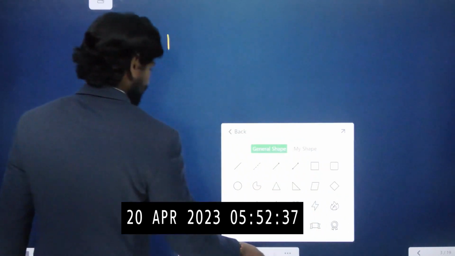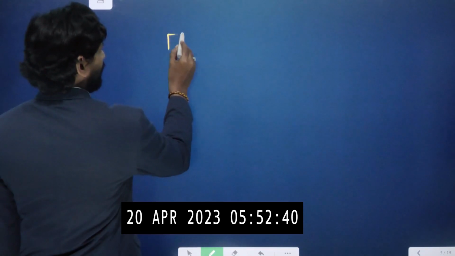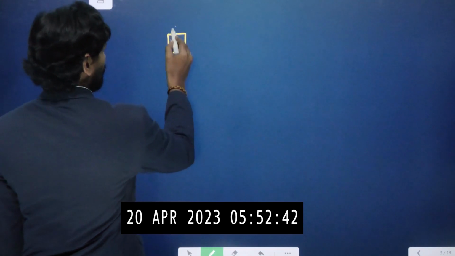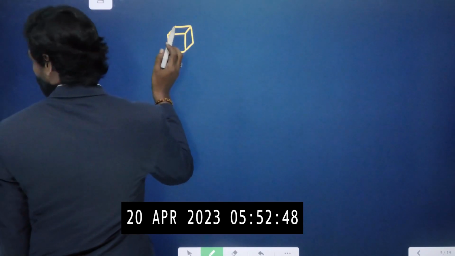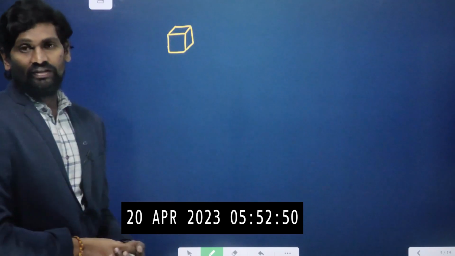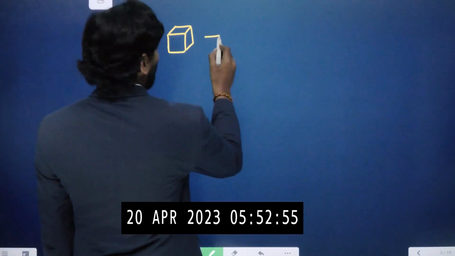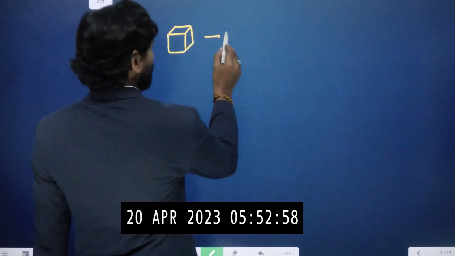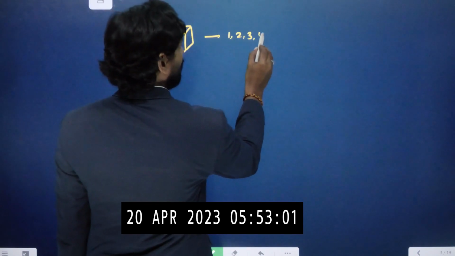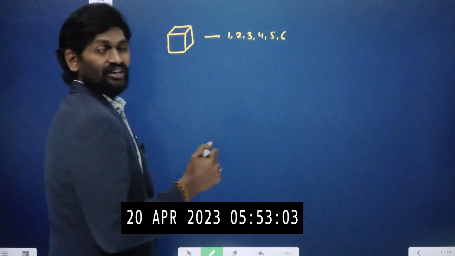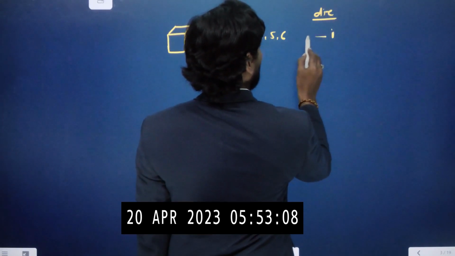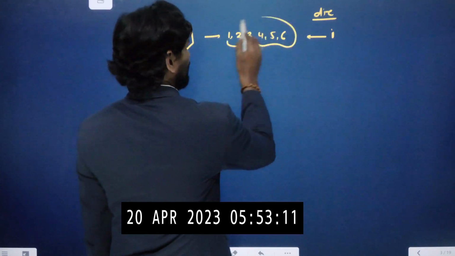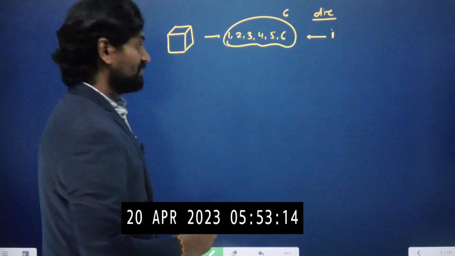Okay, if you take a cube like this, there are 6 faces for a cube. On the top we are taking the result, so the top can be 1, 2, 3, 4, 5, 6. That means when you throw a die, there are how many chances? 6 chances.